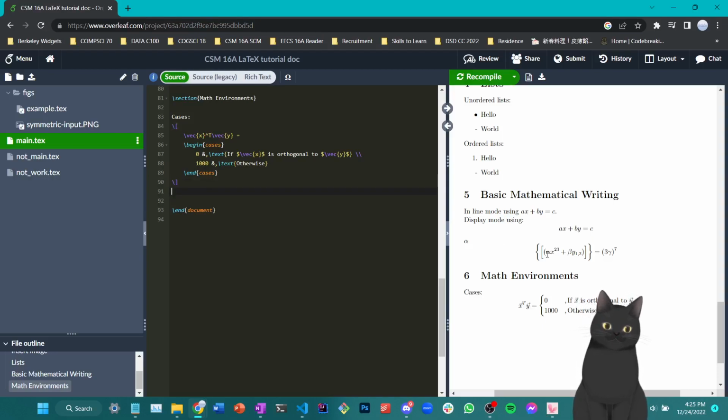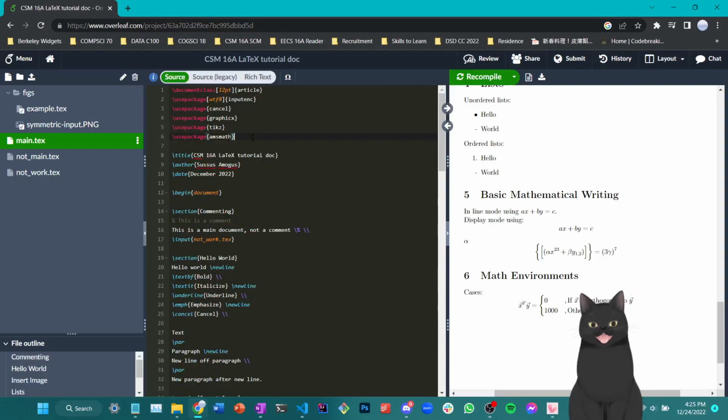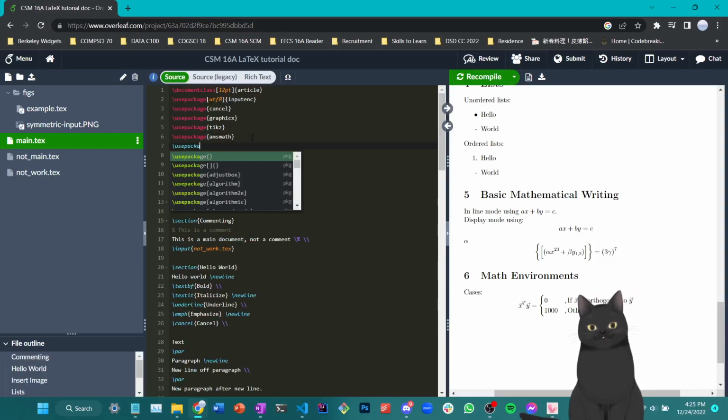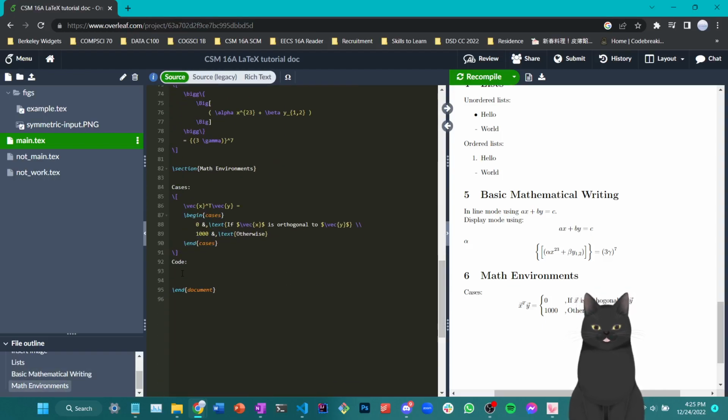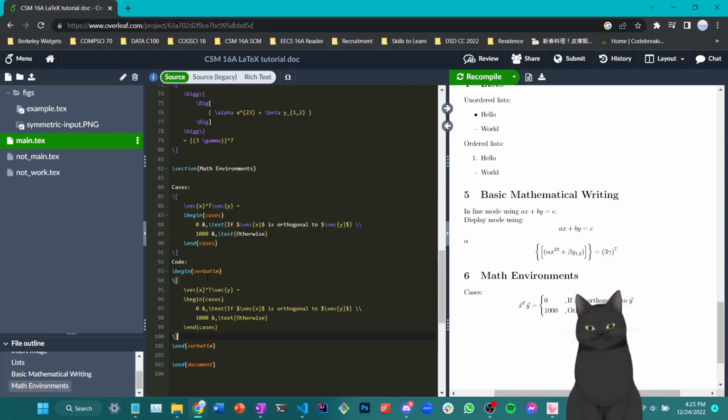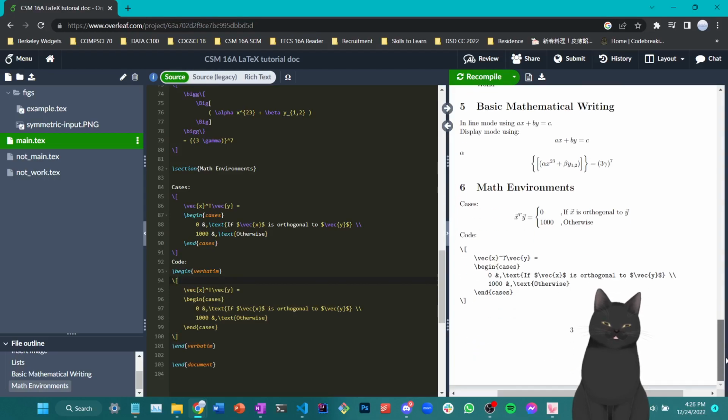Let me also show you how to directly print the code, for which I will use the package verbatim here. Another popular choice, 61A uses a separate library called listings, but for demonstration purposes, I'm just going to be sticking with verbatim. And then directly paste this piece of code here and press Ctrl S. So when I compile, you can also see a raw text of code here.